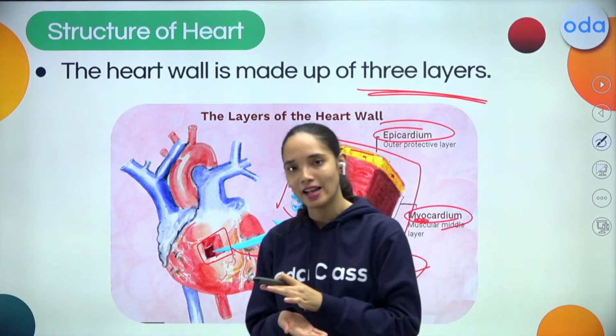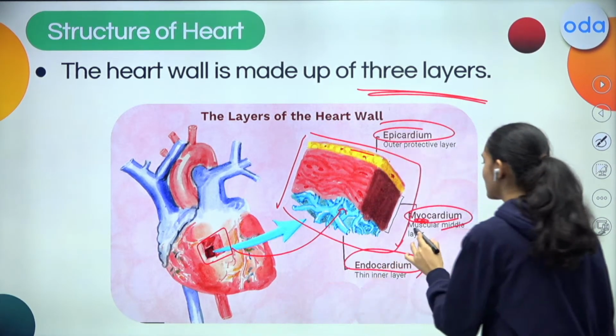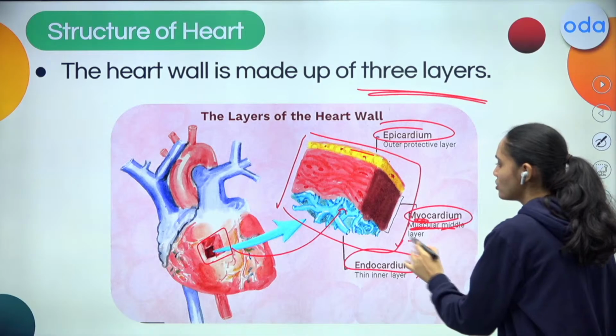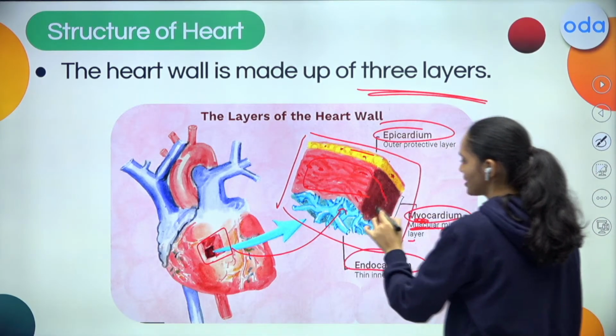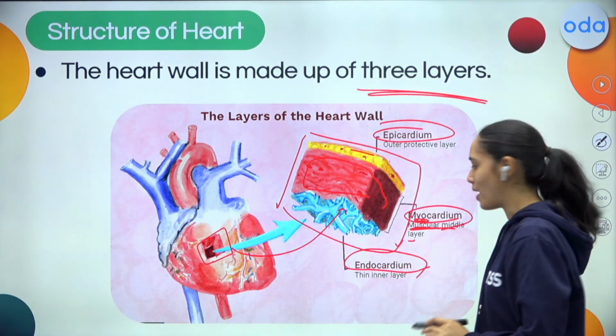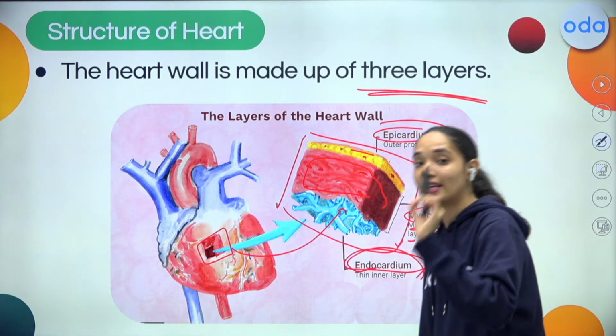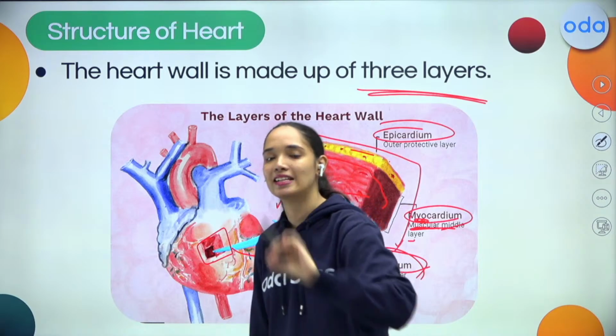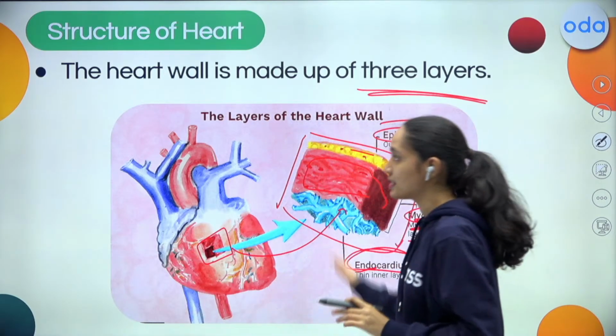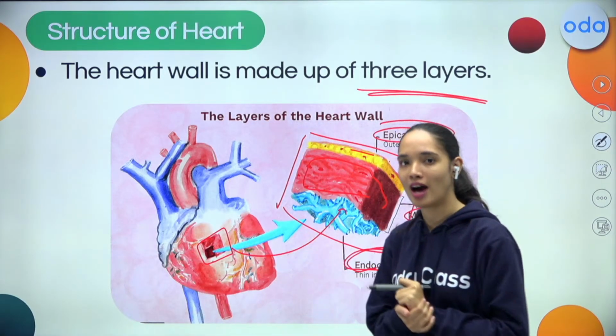So this is a middle layer. Basically it's a muscular middle layer. So muscles are present here. Followed by endocardium. This is the thin inner layer. Endo means inside. So these are the layers of the heart.